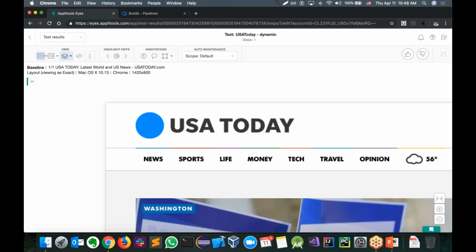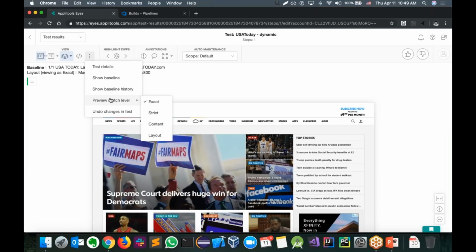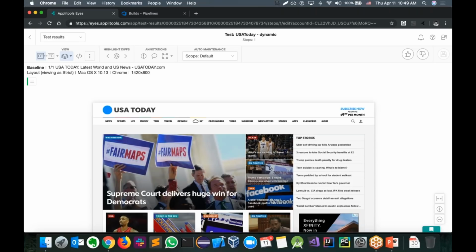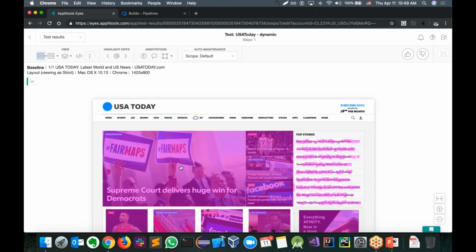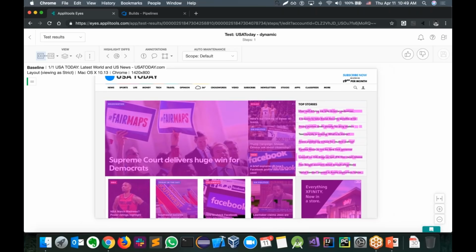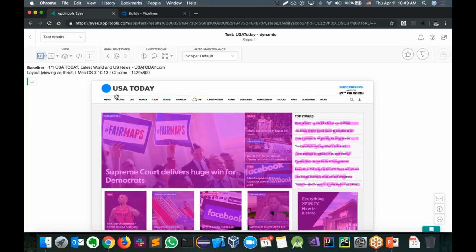But if we want to start using the AI here, we can use one of three algorithms we have here. The strict is the first one, which emulates a human, exactly what Abel was trying to achieve with his test. I want to make sure a human is looking at the page and telling me what's broken or what's wrong here. So here we see that a person would definitely identify that all these elements are different, but the top elements that have a minor pixel shift, that human would flag as a pass.